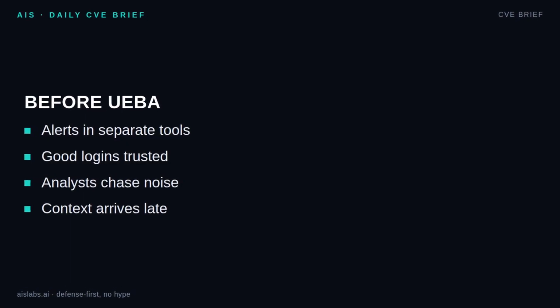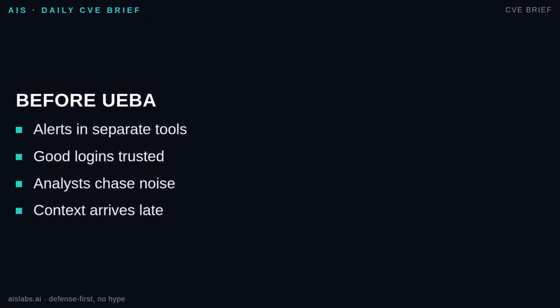Before UEBA, many SOCs lived in separate alert piles. The identity system showed a successful login, the VPN showed a new source, the file platform showed bulk access, the SIEM had all three events, but no one connected them fast enough. Traditional rules are good for known bad patterns. Account takeover is harder because the username and password may be valid. Credential stuffing survivors are a good example. Most attempts fail, one works, and that one account starts behaving just slightly wrong. Maybe it logs in at an odd hour, opens new systems, or queries data it never used. UEBA reduces the manual stitching and pushes those weak signals into one risk picture.